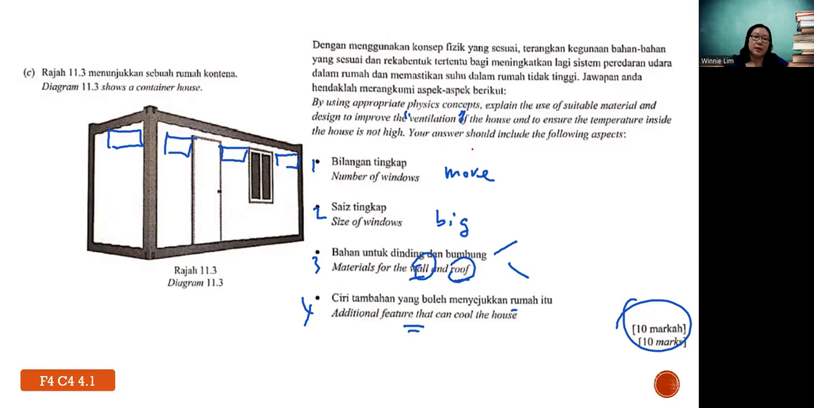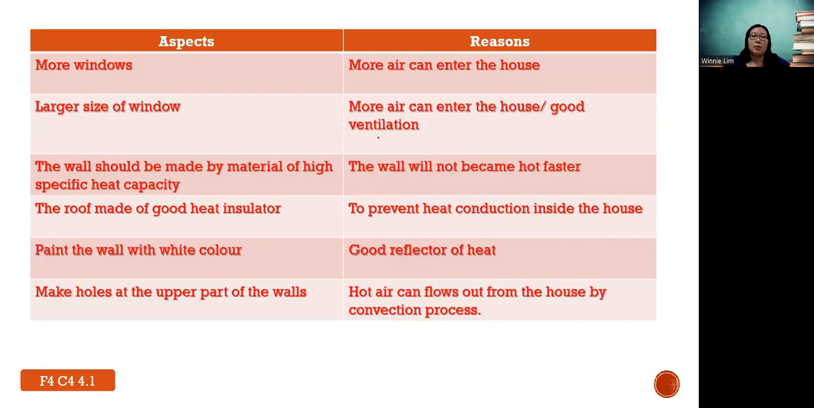Also, we see here the example of answer. More windows. What is the reason behind it? More air can enter the house. Large size of window. Same idea, more air. But we cannot give good ventilation anymore. Why can you not give this? Because it's in the question, so if you give it, there are no marks.